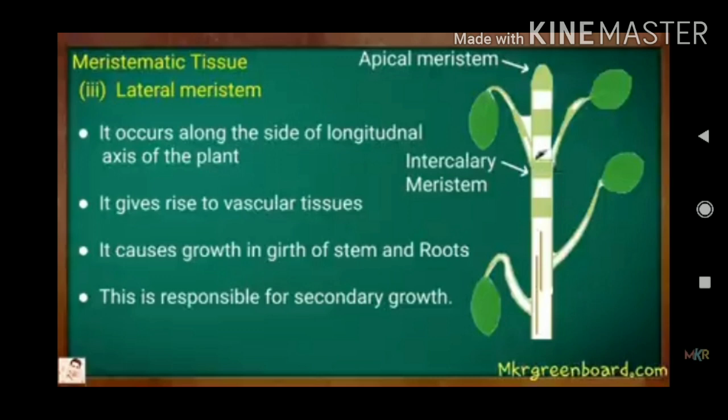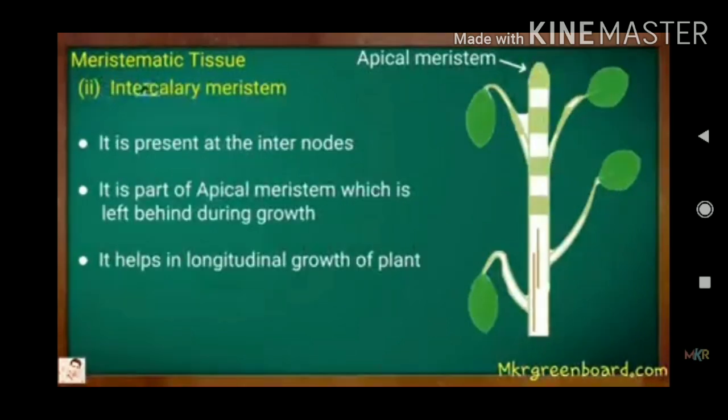The lateral meristem is present at the radial part of the plant. So it will increase the girth of the plant. Radial part is nothing but the sideways of the stem. Okay, so it increases the girth of the plant. The intercalary meristem is present in the nodes and internodes of the plant.